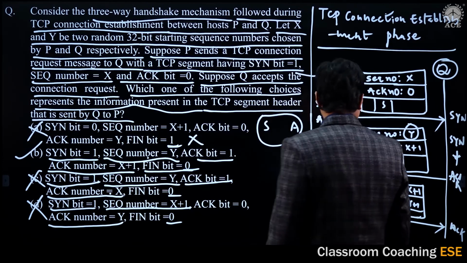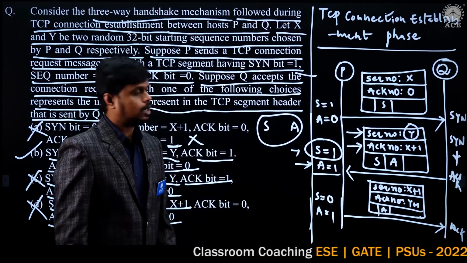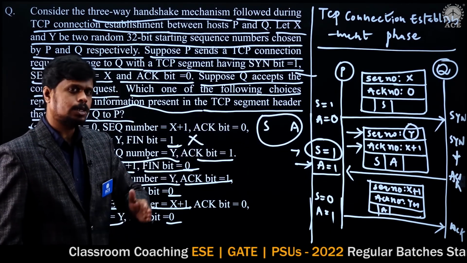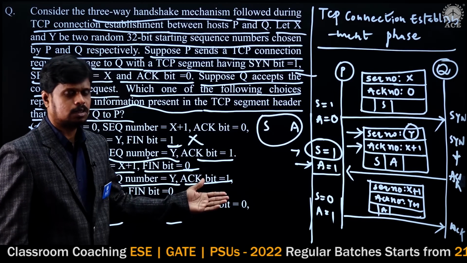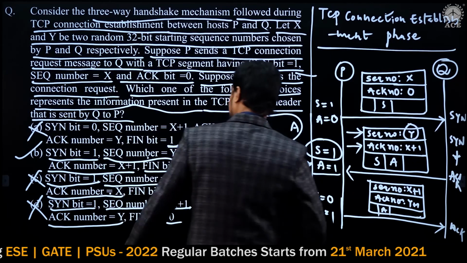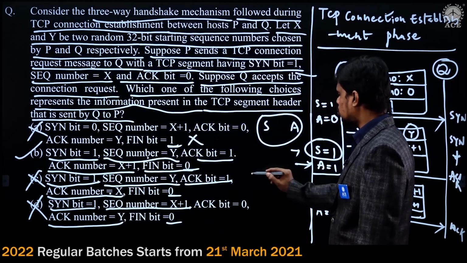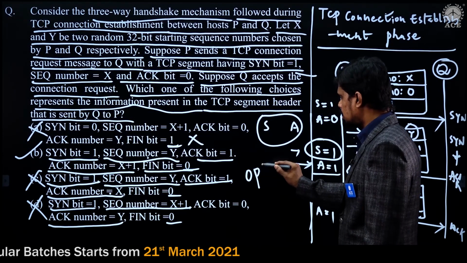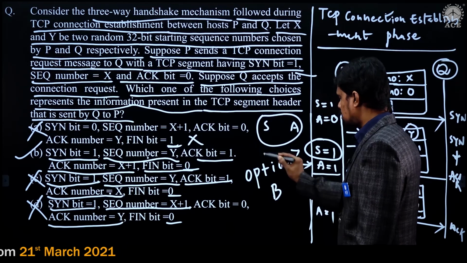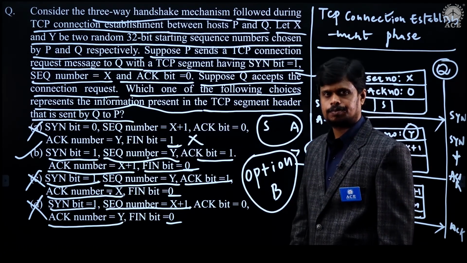So overall, according to this TCP three-way handshaking connection establishment phase, based on the corresponding sequence numbers, acknowledgement numbers and flag status, only option B is giving the correct information. Hence, the answer for this question is option B. So this is the explanation for this question to say option B is correct. Okay?